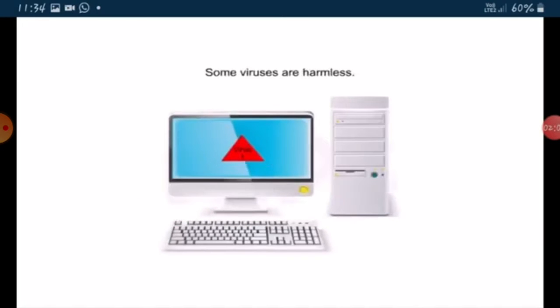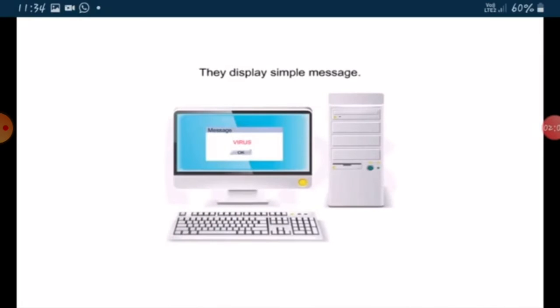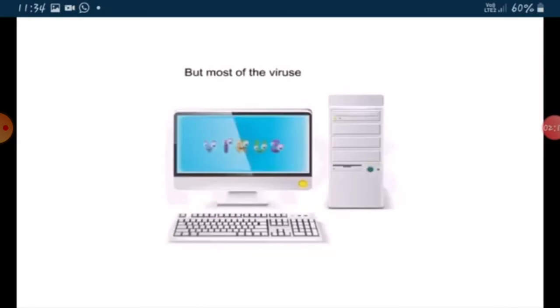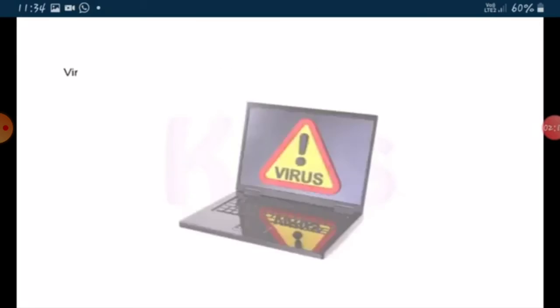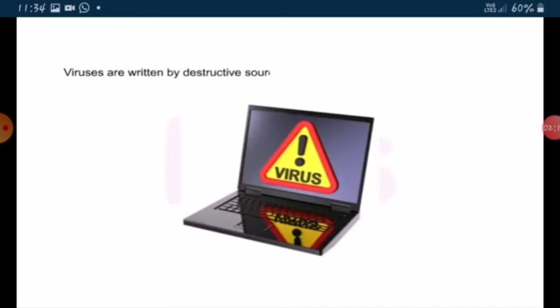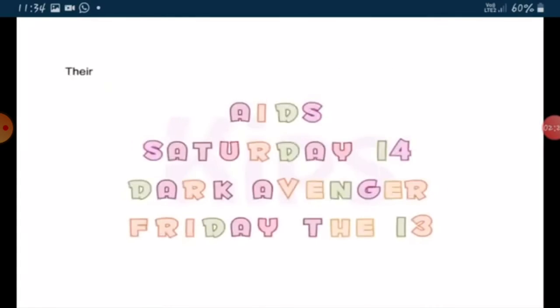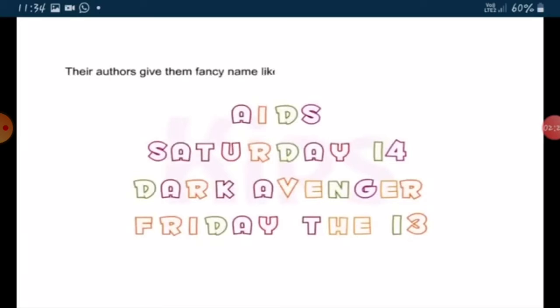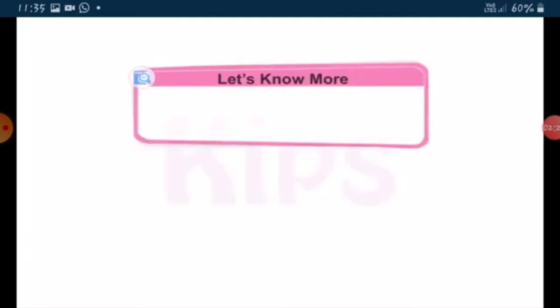Some viruses are harmless. They display simple message. But most of the viruses are harmful. Viruses are written by destructive sources who just want to amuse themselves or want to access anyone's private data. Their authors give them fancy names like AIDS, Saturday 14, Dark Avenger, and Friday the 13th.